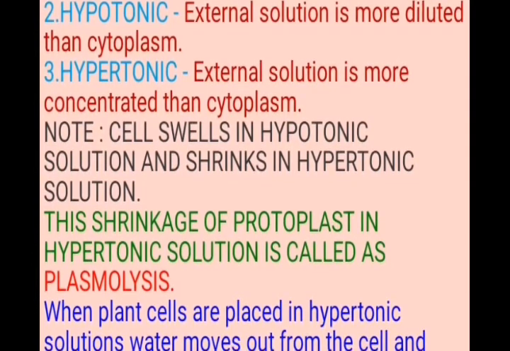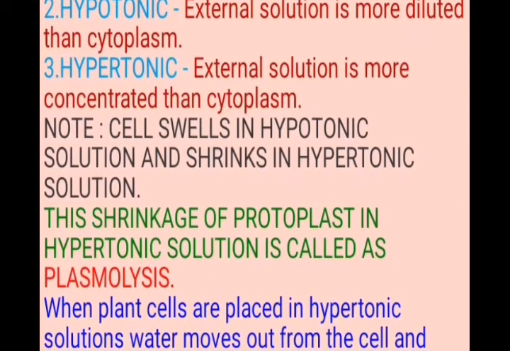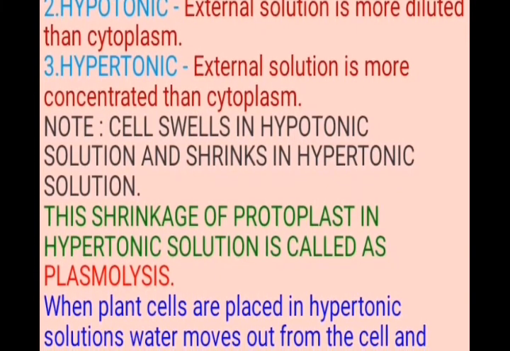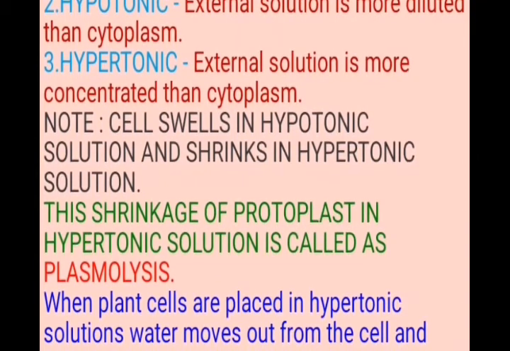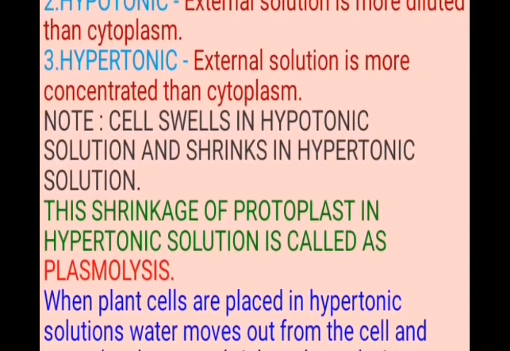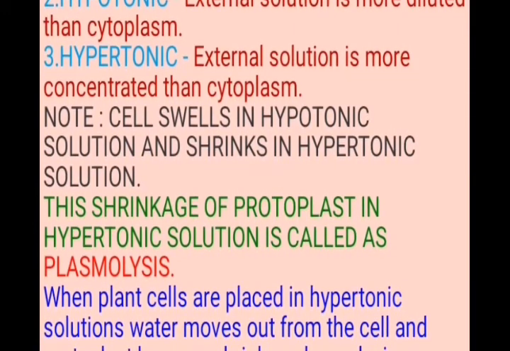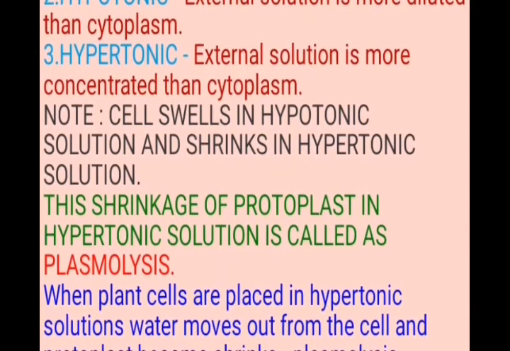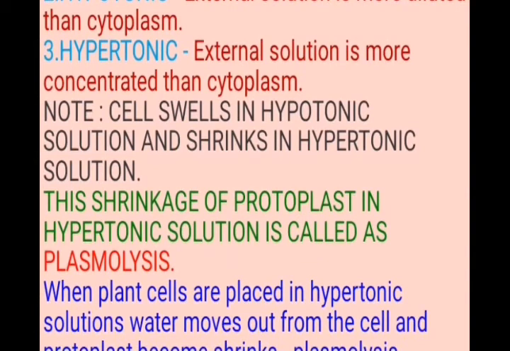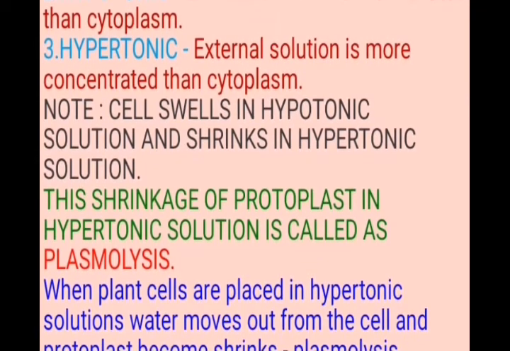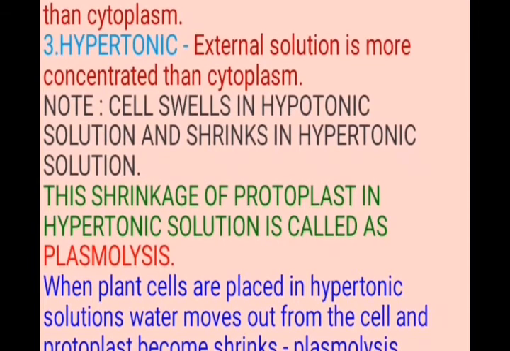So whenever water enters into the cell, it swells, whereas whenever a plant cell is placed in a hypertonic solution, external solution is high concentrated, so water comes out from the cell and it shrinks. This shrinkage of protoplast in hypertonic solution is called plasmolysis.